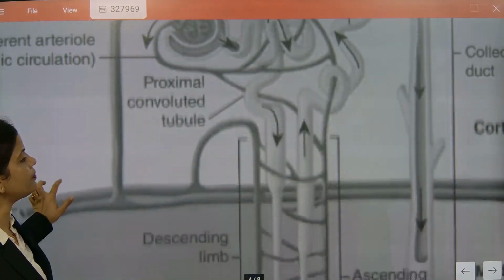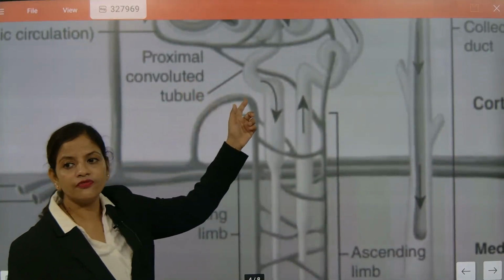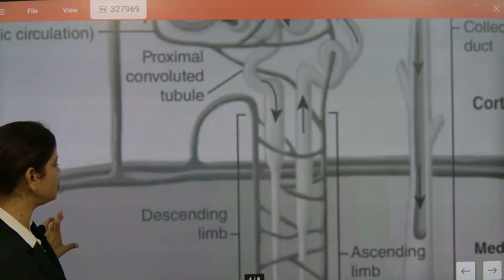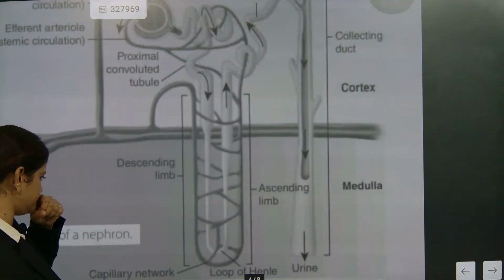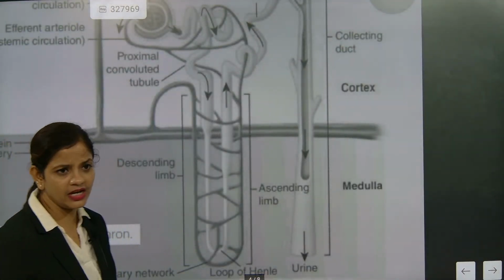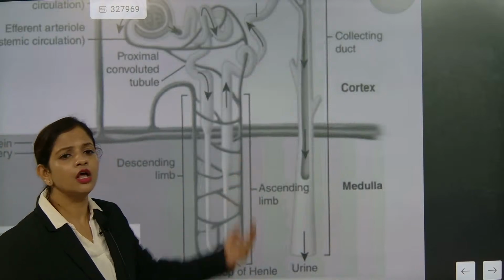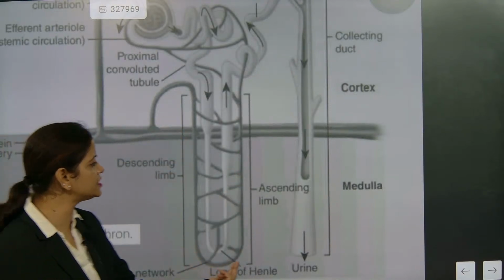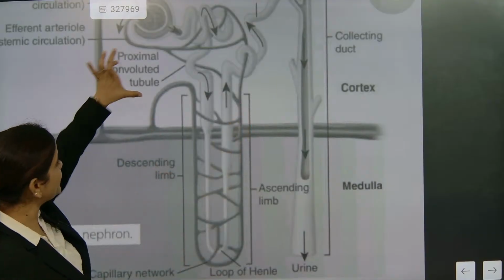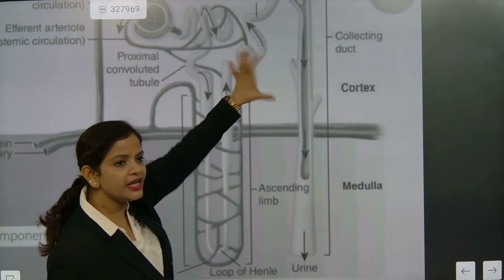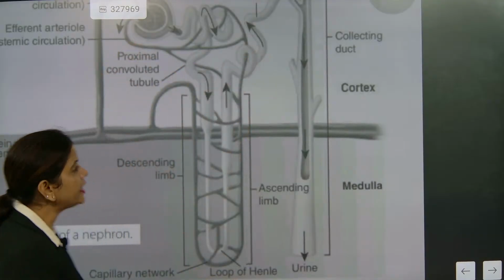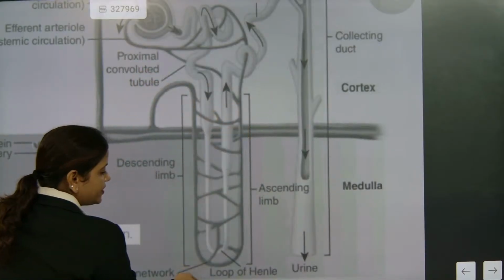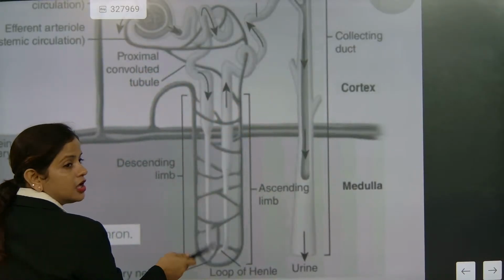What is the naming of PCT? Proximal convoluted tubule. And this Henle's loop is there. This loop is called Henle's loop, the loop of Henle. Understood? This turning is called the loop of Henle. This is called the descending limb and this is the ascending limb. PCT, DCT, Henle's loop. Here is PCT, that side, and this is the Henle loop.